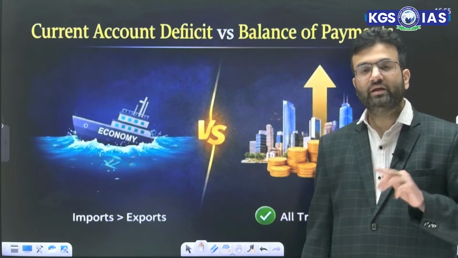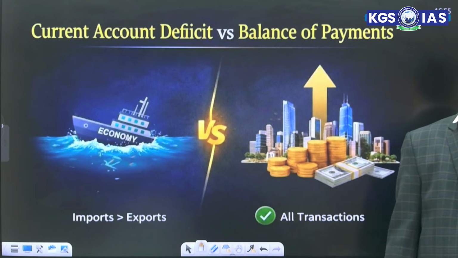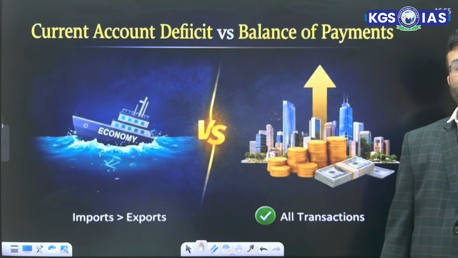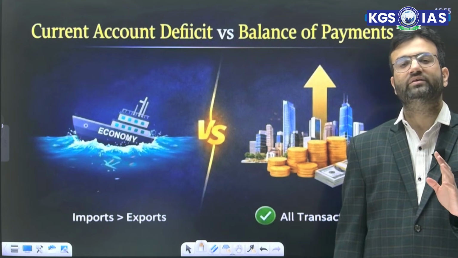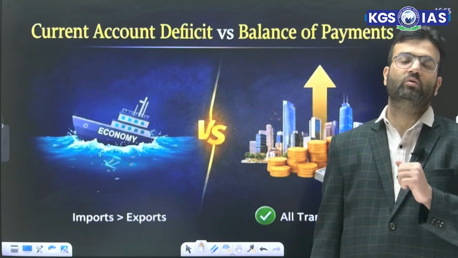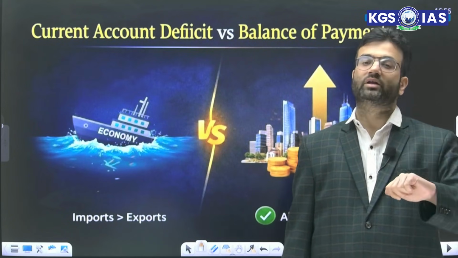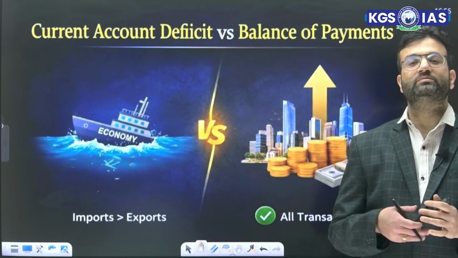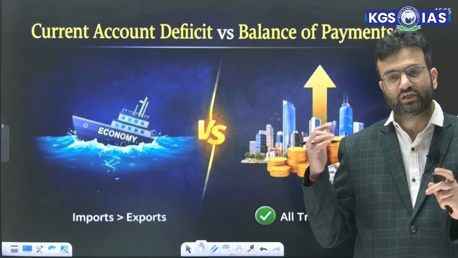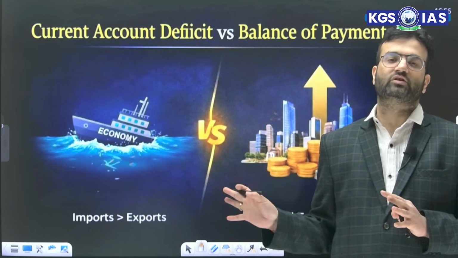Now, a very important term, and it is important because of current times, that is current account deficit versus balance of payment. So what is current account deficit? Current account deficit has different components, but majorly, when imports are more than exports, we can say the current account deficit prevails. Similarly, what is balance of payment? Balance of payment is a systematic record of all transactions between the residents of one country and others. That is balance of payment.